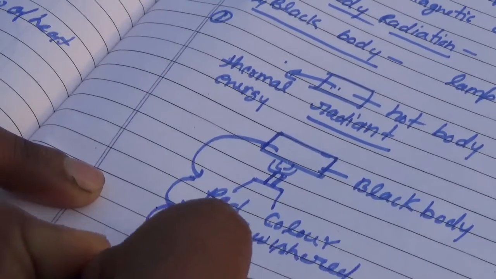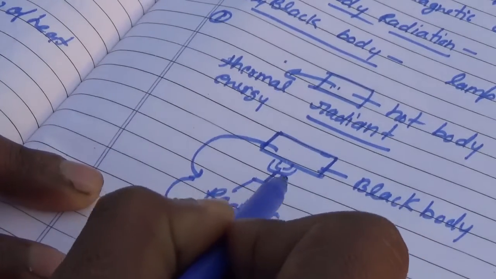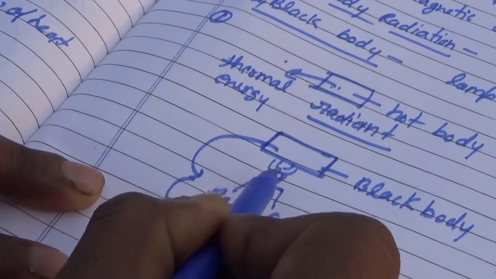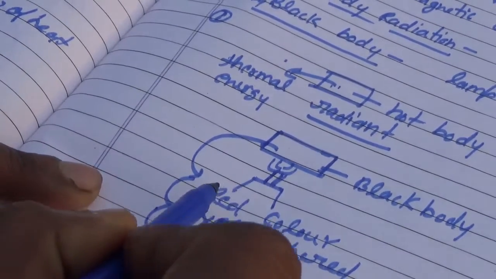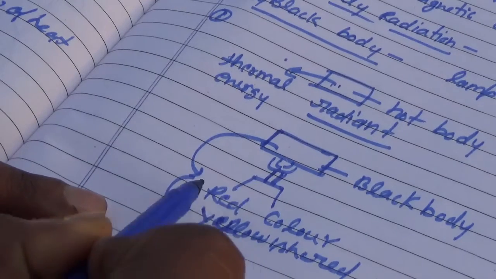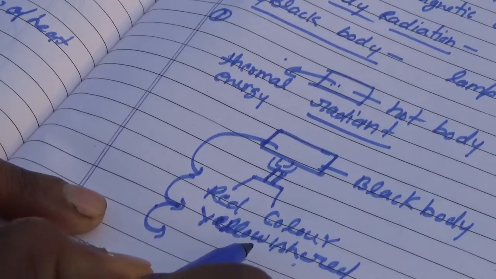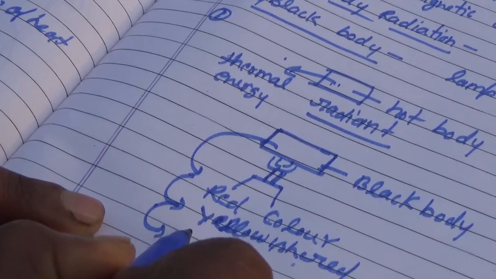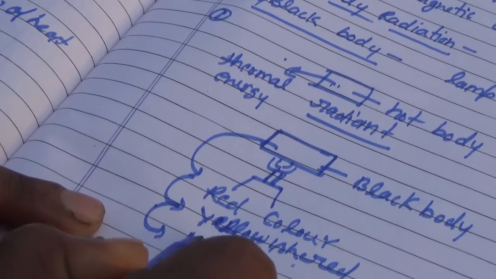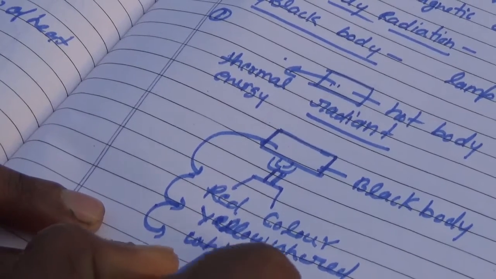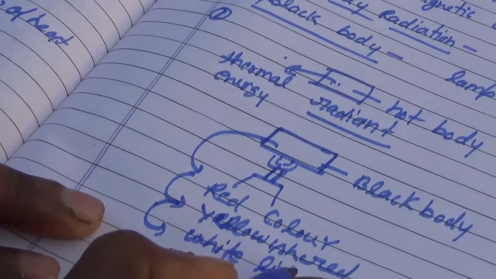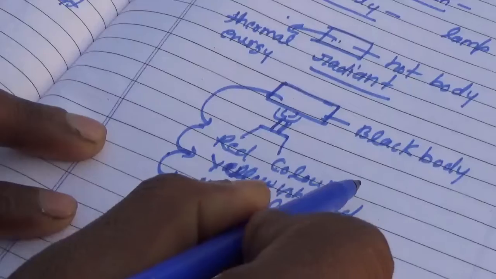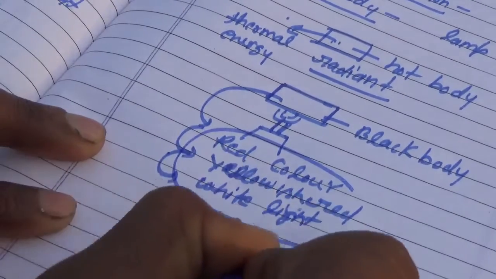If we continue supplying energy, firstly it will give red color, then yellow, yellowish red, and lastly it will give white light.